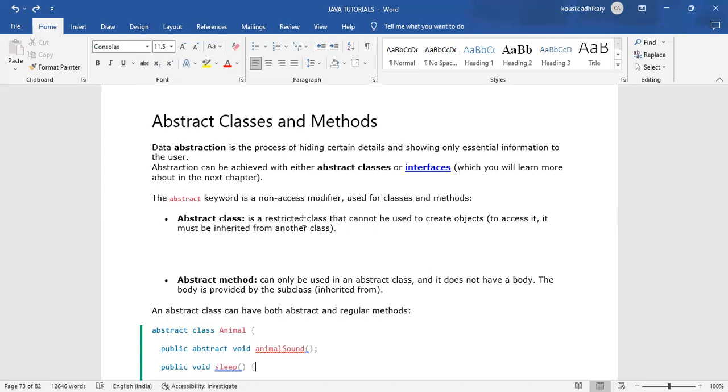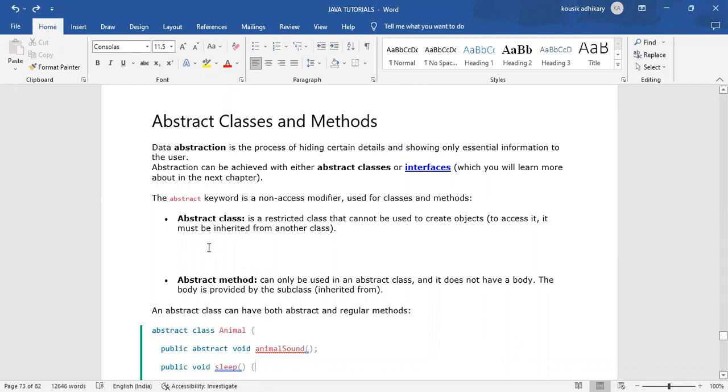But when you have created an abstract class by using the abstract keyword, just mentioning it before creating the class, that class will become an abstract class. When you have created an abstract class, you can't create an object of that abstract class.